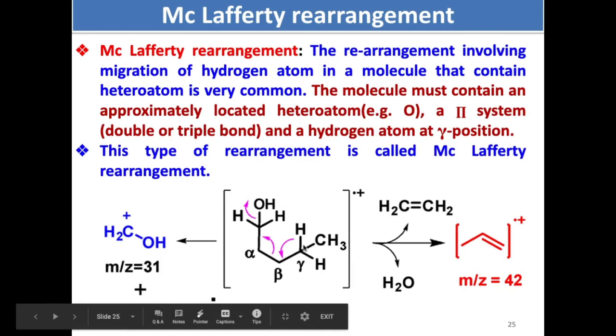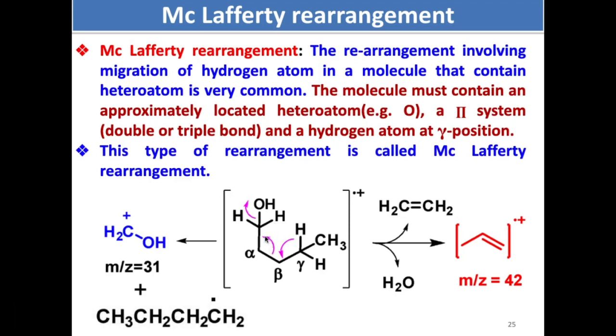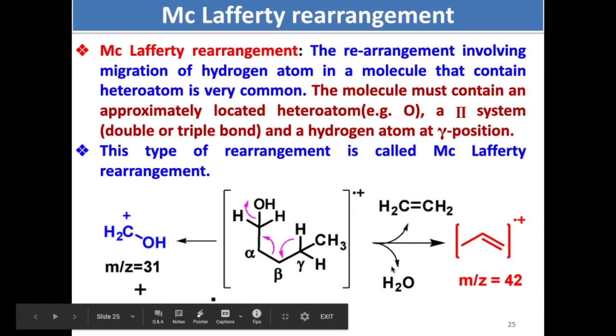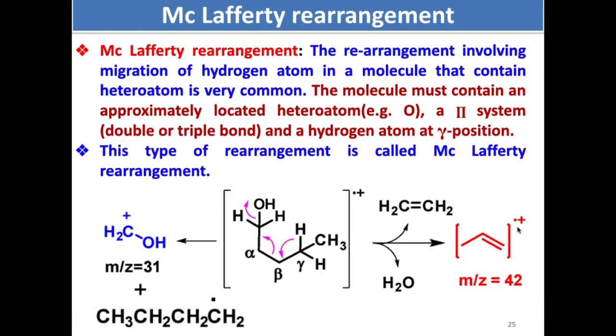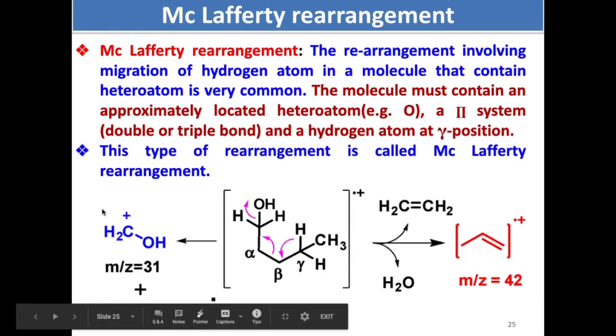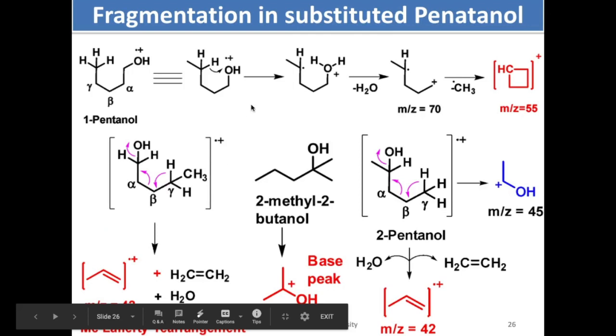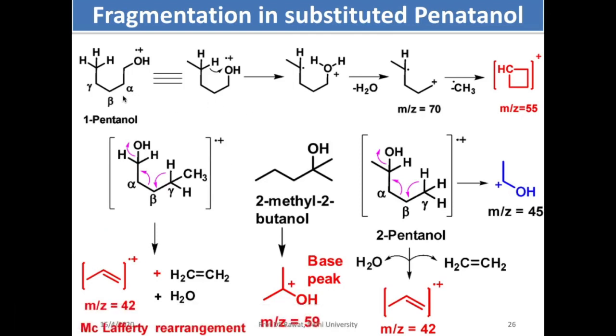And if you look at this molecule, this is pentane, 1, 2, 3, 4, 5, pentan-1-ol. So this is how the McLafferty rearrangement takes place. If this bond migrates here, OH goes off, this hydrogen goes as well, so you eliminate water, an alkene, and a radical cation here. This is the base peak. And in the case of alcohols, this is the most preferred fragmentation. So I already talked about this, the n-pentanol, 1-pentanol. So this is how the normal fragmentation takes place. This kind of intermediate you can get.